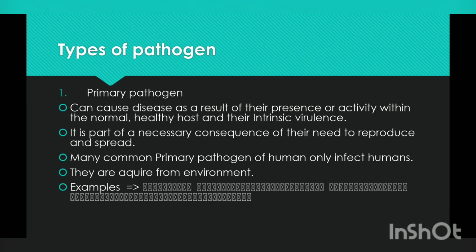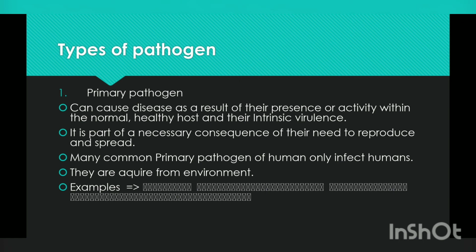Next is types of pathogens. There are two types of pathogens. First is primary pathogen and second is opportunistic pathogen. A primary pathogen can cause disease as a result of its presence or activity within a normal healthy host and its intrinsic virulence. It is a necessary consequence of their need to replicate, reproduce and spread.